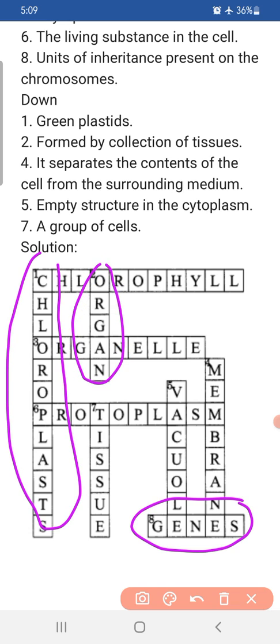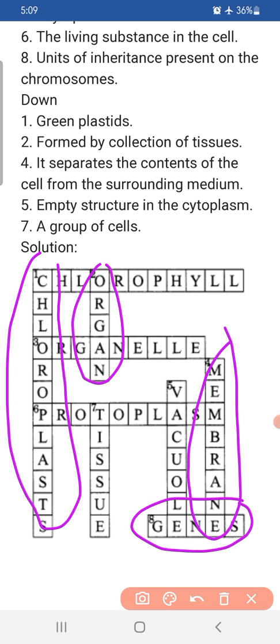Just now we discussed, no, that cells are formed together to form tissues and tissues form together to form organs. It separates the contents of the cell from the surrounding medium. So what will be the answer? It separates a cell from the surrounding medium. Okay, so it is the membrane. Either it is the plasma membrane or it is the cell wall, right?